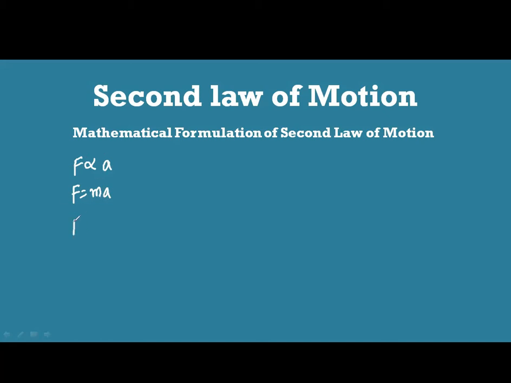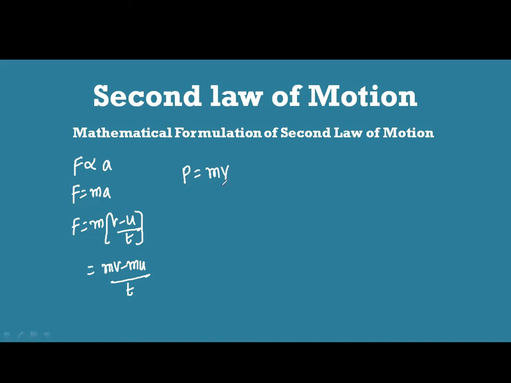Now, what is acceleration? Acceleration is the rate of change of velocity, which means final velocity minus initial velocity divided by time. Now multiply with mass m: (mv minus mu) by t. This itself is the rate of change of momentum. The momentum p is equal to mass into velocity, so mass into final velocity minus mass into initial velocity, divided by time, is the rate of change of momentum.